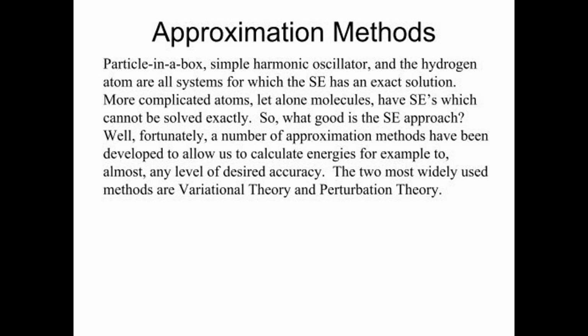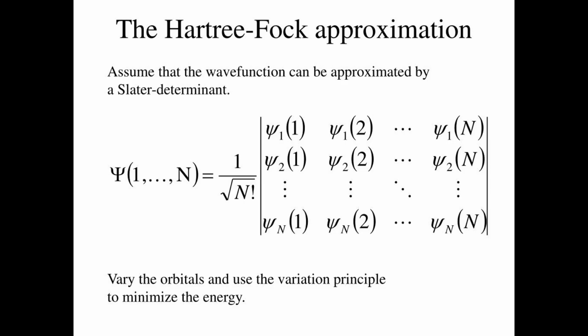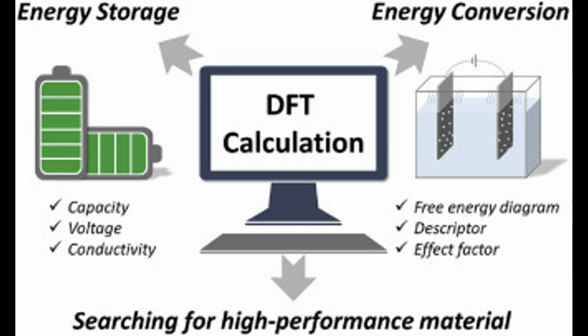Now, approximation methods. Solving quantum equations exactly is super hard, so scientists use clever shortcuts. The Born-Oppenheimer approximation. This is the approximation that separates motion of electrons and nuclei. Hartree-Fock. It treats electrons individually but includes their repulsions. Density functional theory. It focuses on electron density instead of wave functions. These methods help us study real molecules using computers.